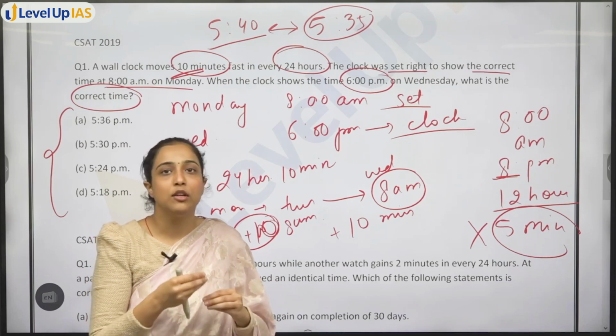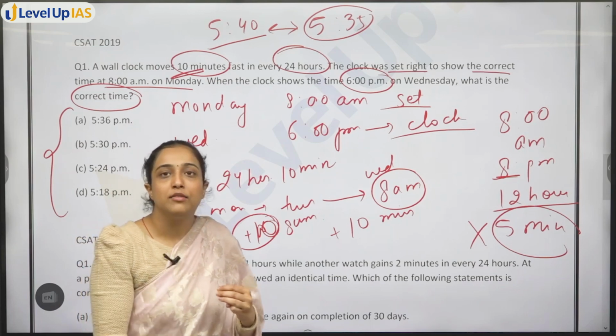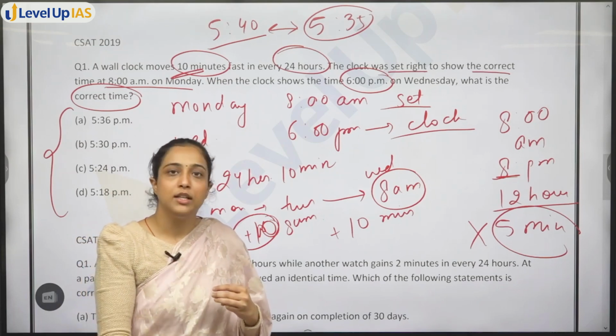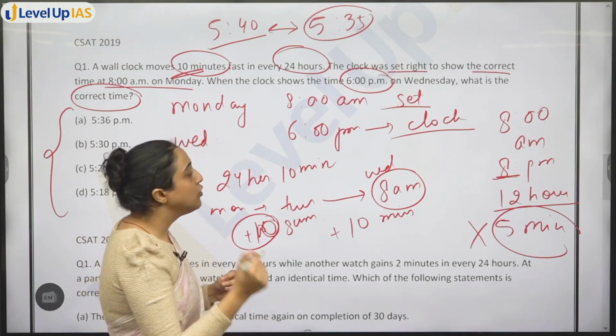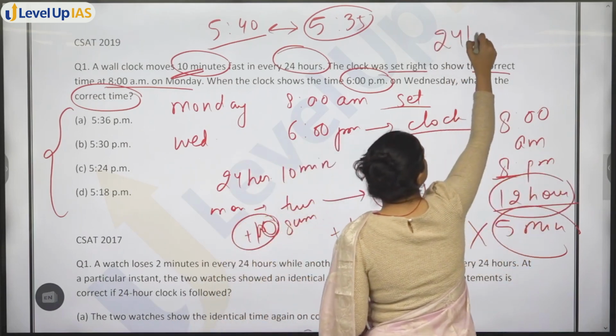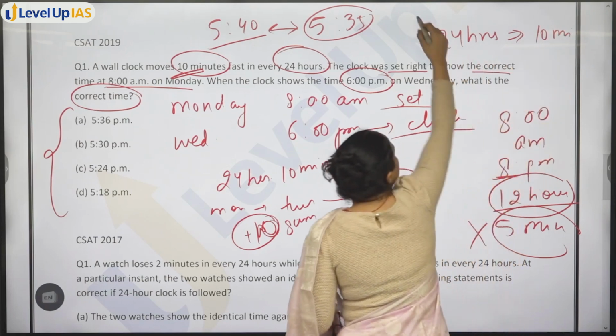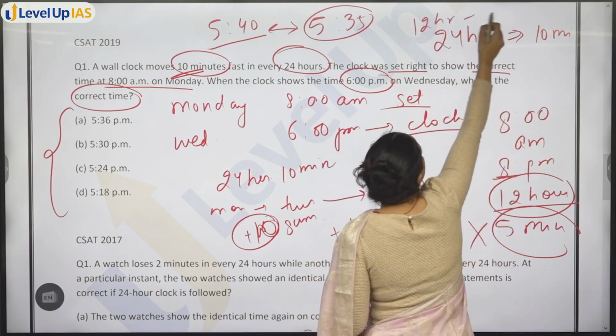That means the clock has gained 20 minutes. Now see, when 24 hours are completed, then the clock will gain 10 minutes, right? So you know that in 24 hours the clock is gaining 10 minutes. In 12 hours the clock will gain what?